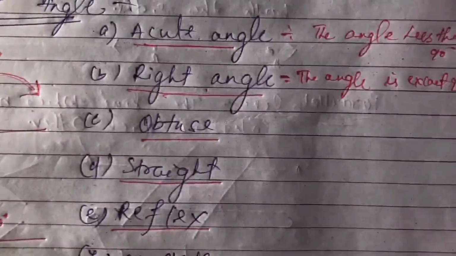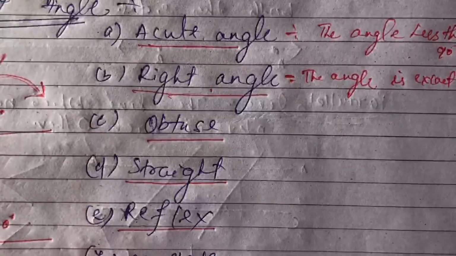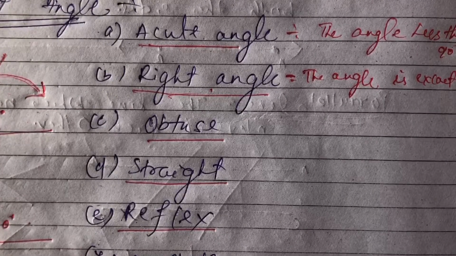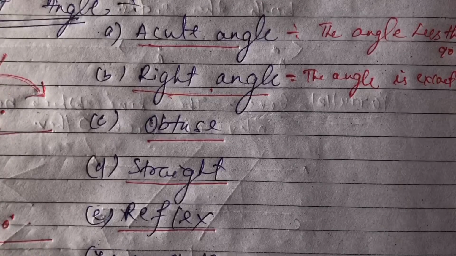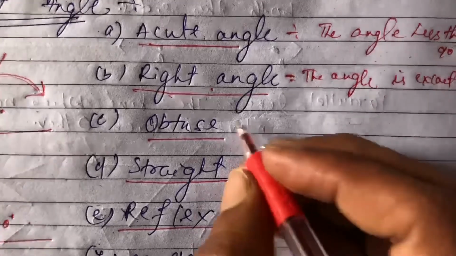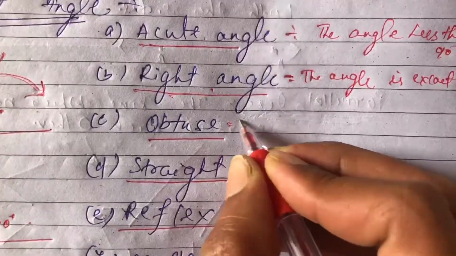Clear? Now move to the next part, that is obtuse. The obtuse angle is the angle whose measure is greater than 90 but less than 180.